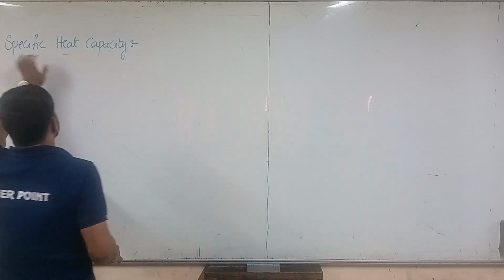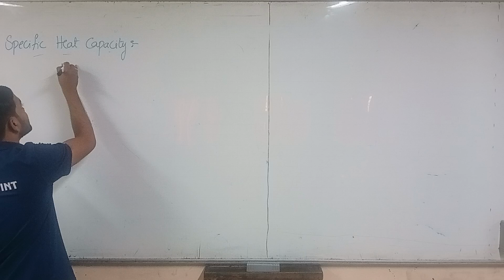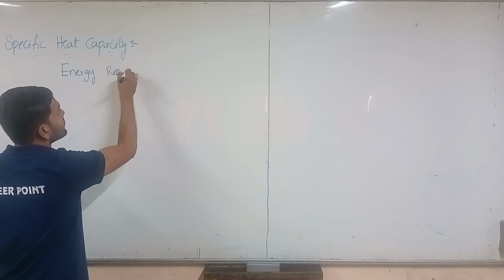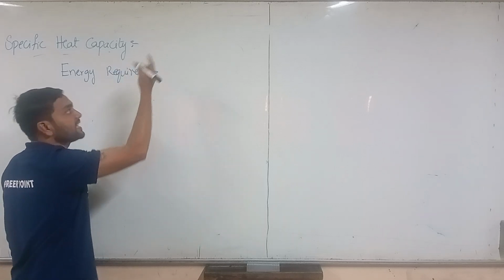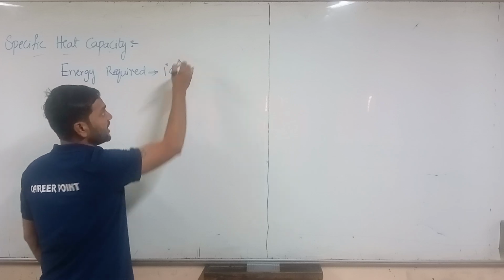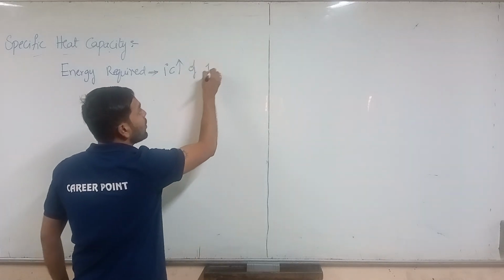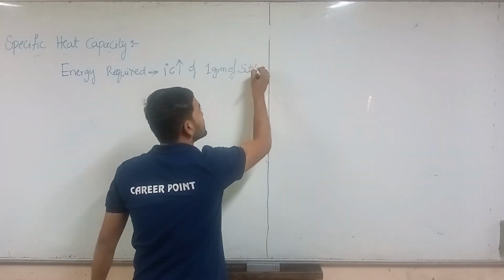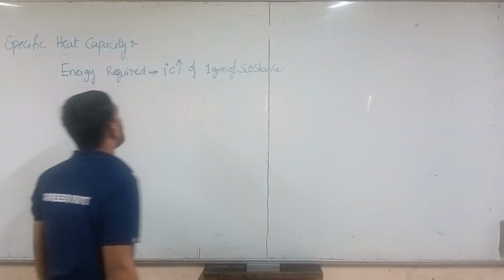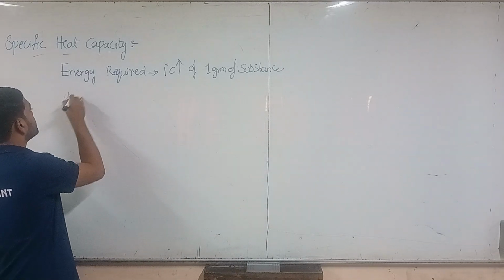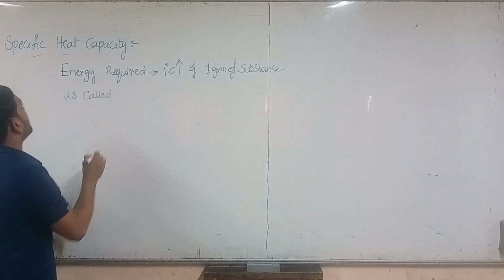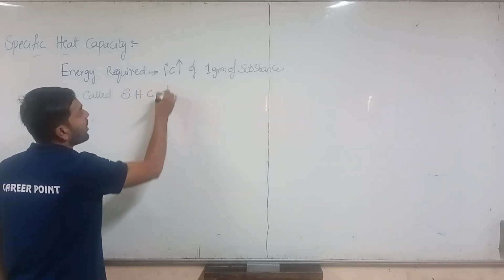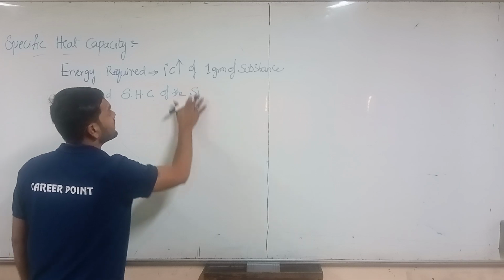So the specific heat capacity is the energy required to raise the temperature by 1 degree Celsius of 1 gram of substance. 1 gram of the substance is called the specific heat capacity of the substance.